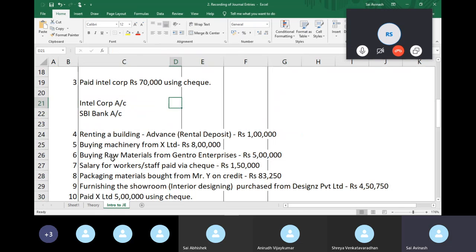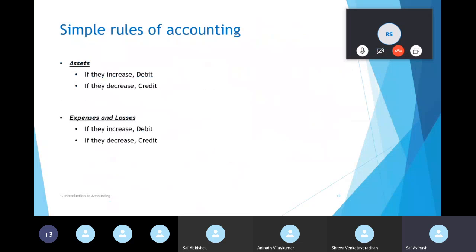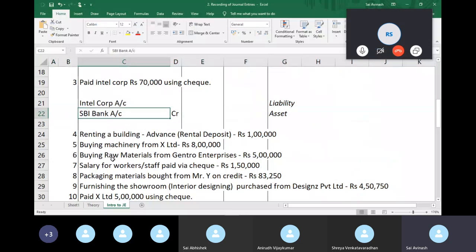So Intel Corp, we know, is our vendor, which means he's a liability. And SBI bank, obviously, it's my asset, right? So now, when I'm paying somebody money, my asset reduces. I'm paying using check. I have an asset and the value is reducing because I'm paying somebody. My bank balance reduces. And when my asset reduces, you credit it, right? When an asset increases, you debit, and when it decreases, you credit, right? So I credited with 70,000.